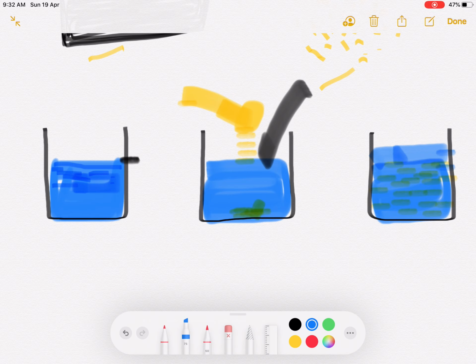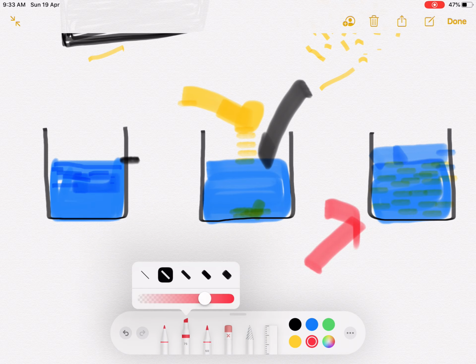Level of water, why is it changed? Because the salt we drop into the water mixes with the water. Okay, and where does it mix? Because of the spaces present between the particles of water. Okay, there are spaces present between the particles of matter. So in this space all the salt mixes and spreads throughout the water.